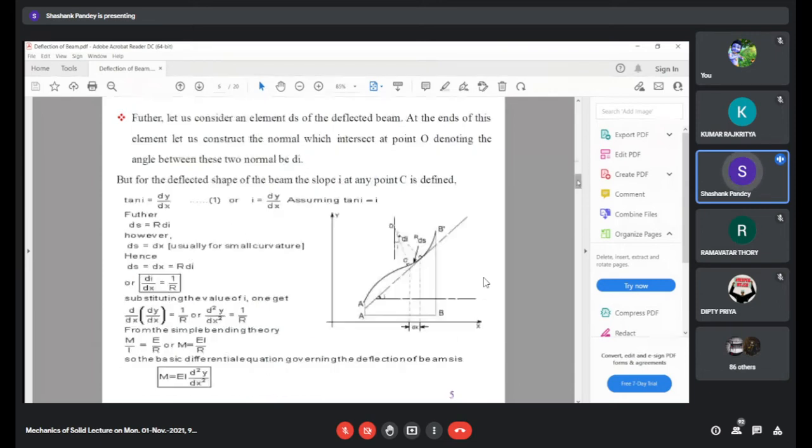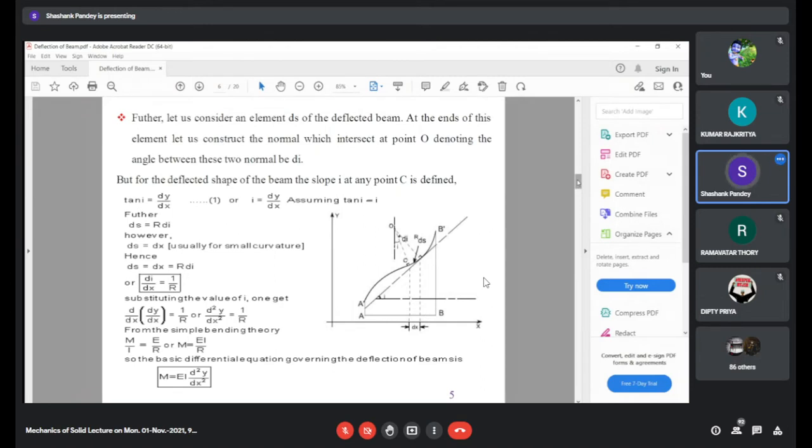We have assumed one general point and drawn a tangent to that point. This subtends an angle i. So i may be expressed in terms of the differential length and the corresponding vertical distance, that is dy by dx. So i is nothing but dy by dx.